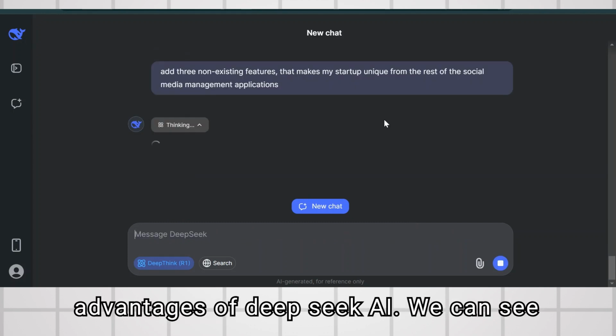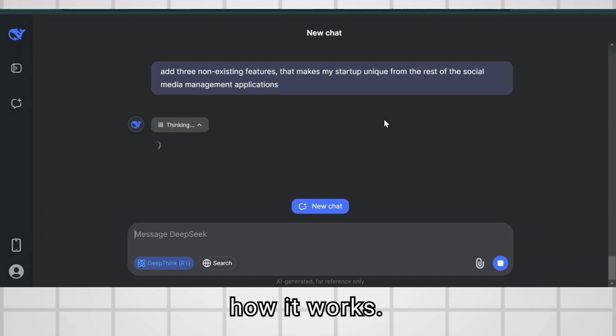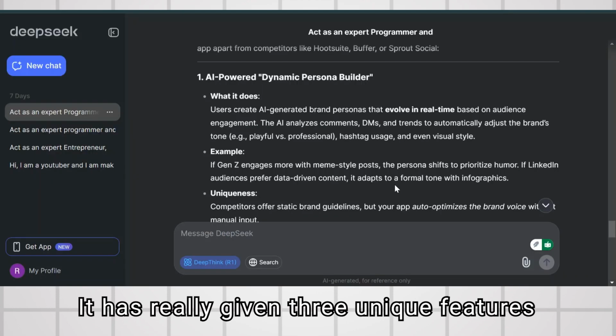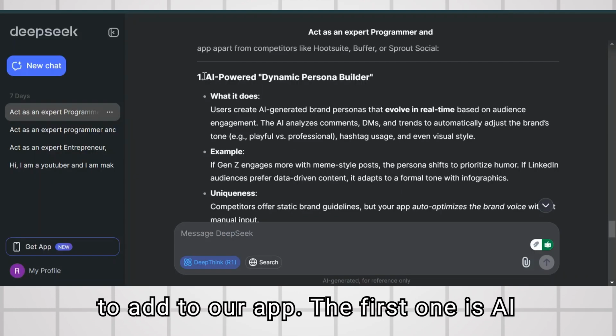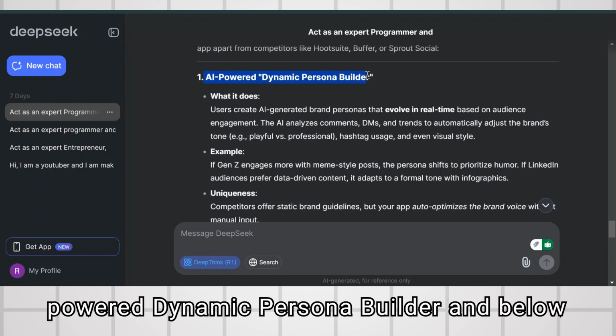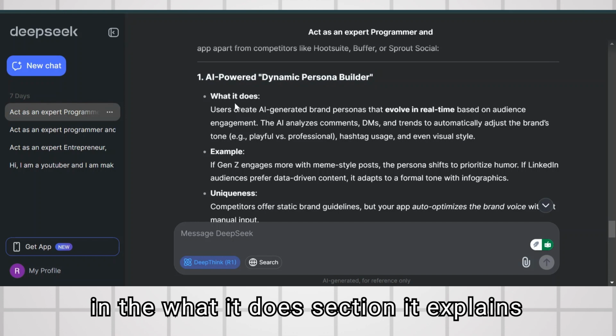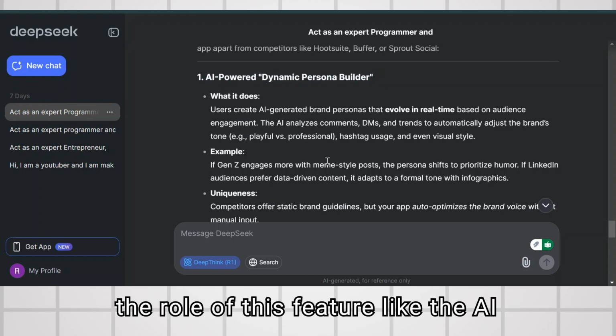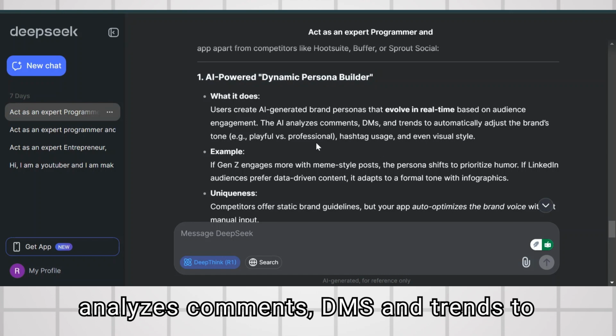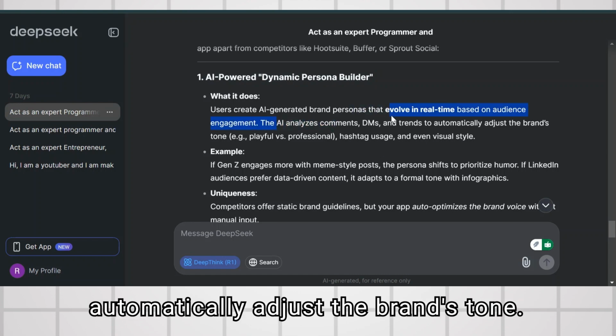This is one of the advantages of Deepseek AI. We can see how it works. Boom. It has really given 3 unique features to add to our app. The first one is AI-powered Dynamic Persona Builder. And below in the What It Does section, it explains the role of this feature, like, the AI analyzes comments, DMs, and trends to automatically adjust the brand's tone.